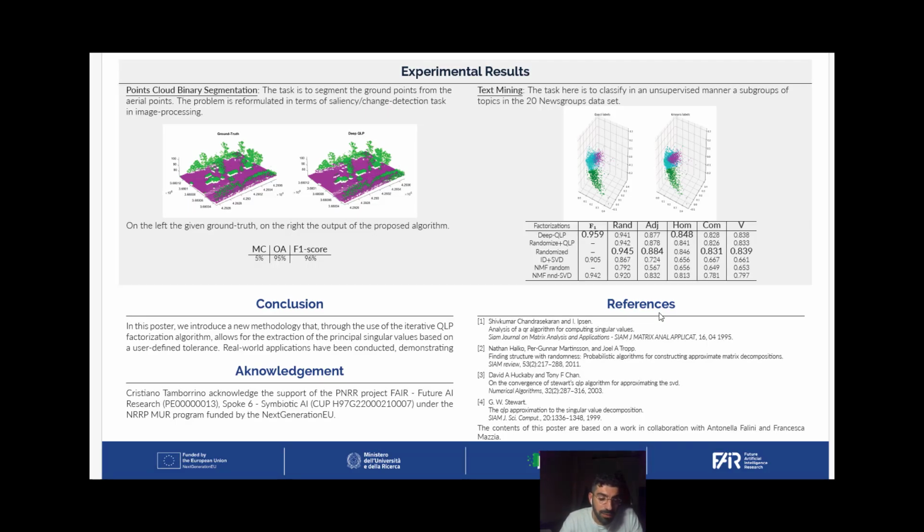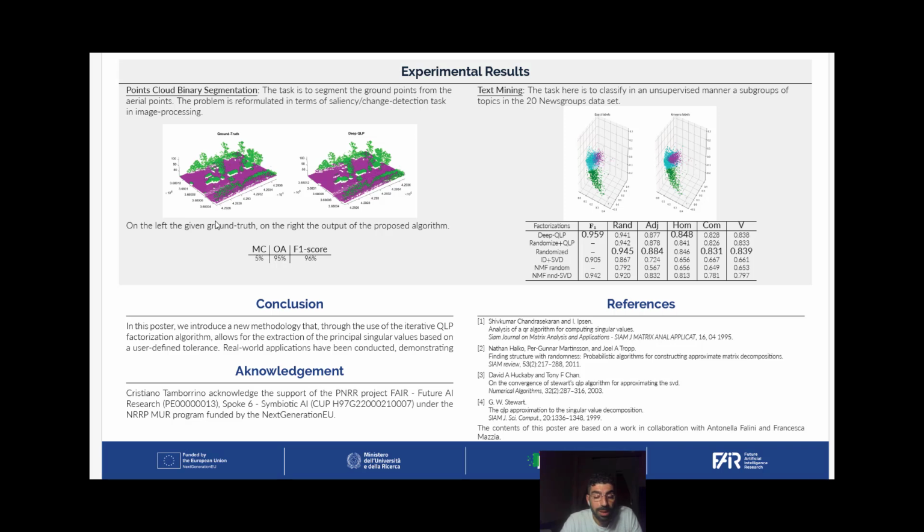To evaluate the flexibility of our approach, we conducted some numerical experiments. Here I will present only two. In the first experiment, on the left, we consider the airborne LiDAR point cloud dataset, where the task is to segment ground points from aerial points.